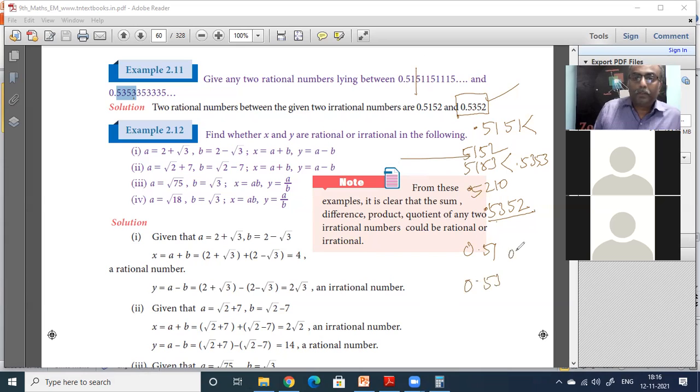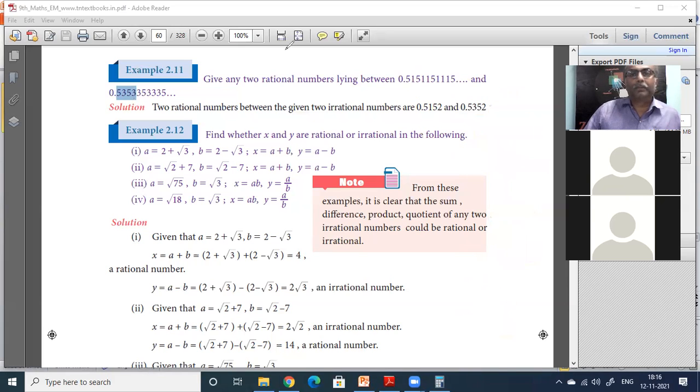You can put 0.52, which is inside. Then 0.525 you can put, 0.526 you can put. All of them are inside. So this is all your creativity. Use a little common sense and your creativity, and you will get this.